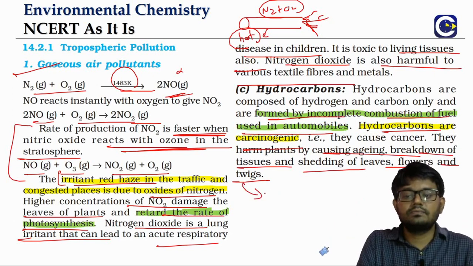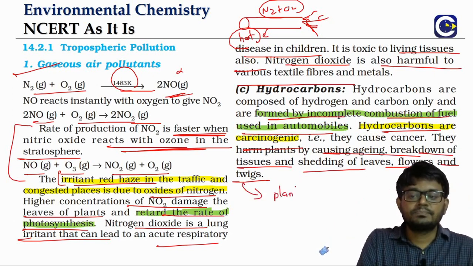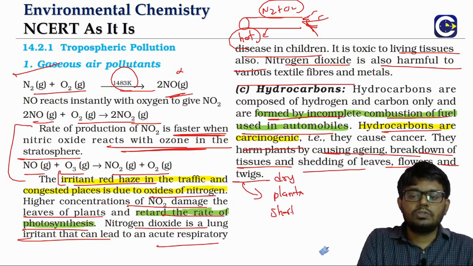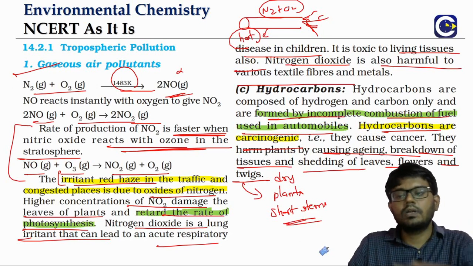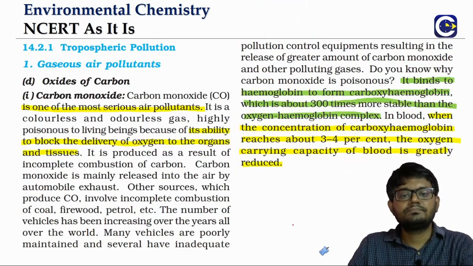Now, what is a twig? For plants, especially dry plants, the short stem that they have is what we call a twig. So that can lead to the shedding of the leaves, flowers, as well as the twigs of the plants.